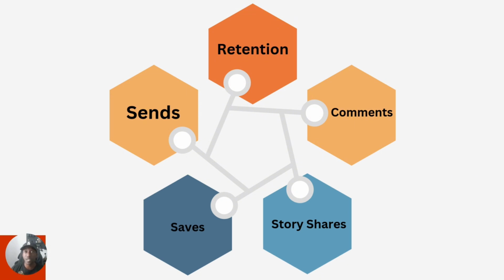Notice what's not on here is likes, right? Because that does not matter. Again, a like is extremely passive. There are certain people who will see a reel and not like it, but they'll comment on it. They'll send it to somebody else. They might share. A like is such a secondary thought now. There's certain times my girl has called me out for this.